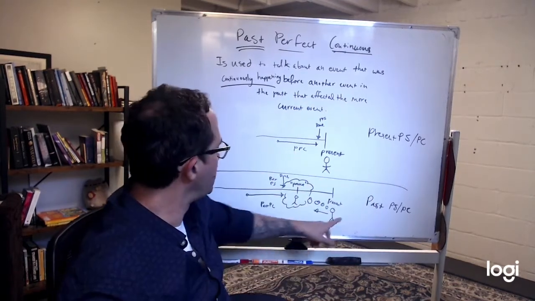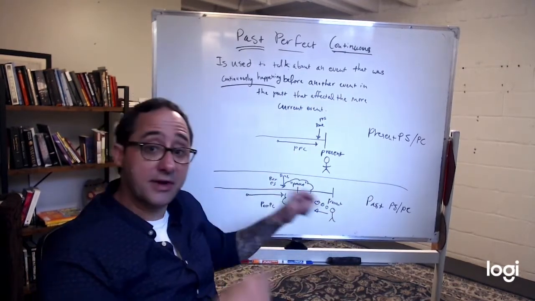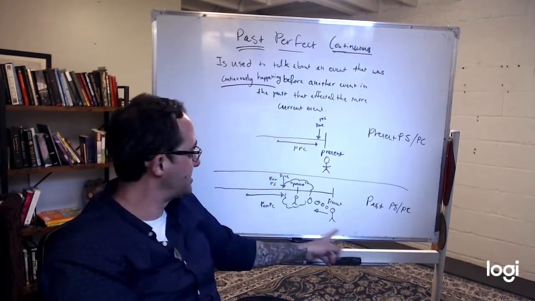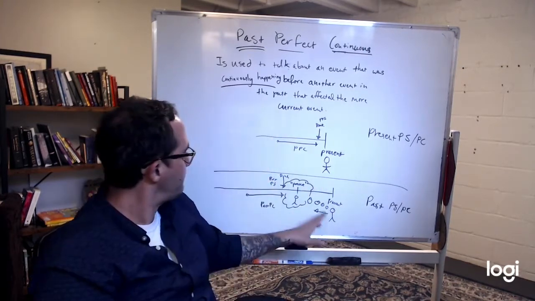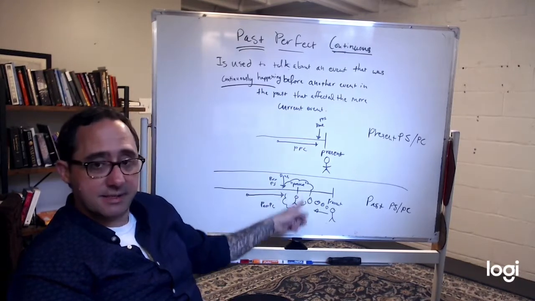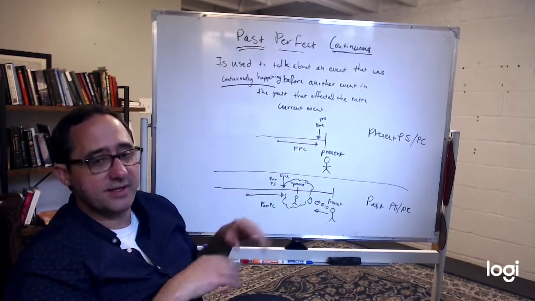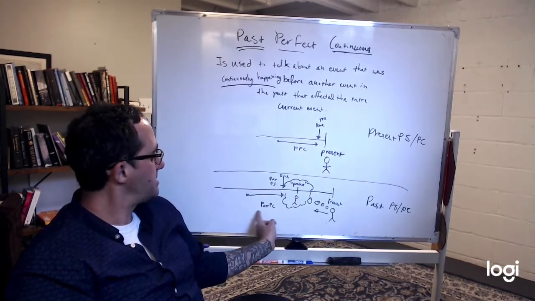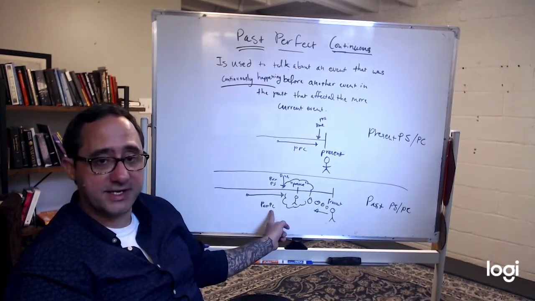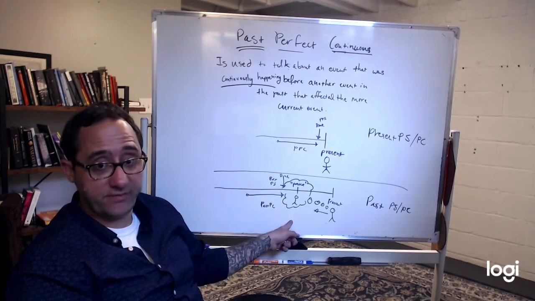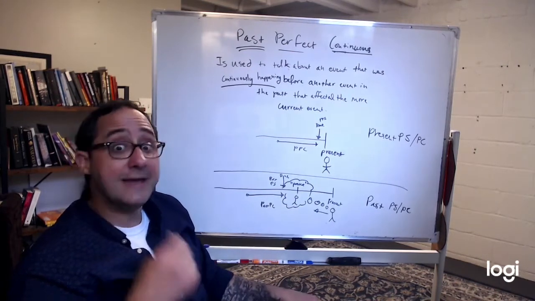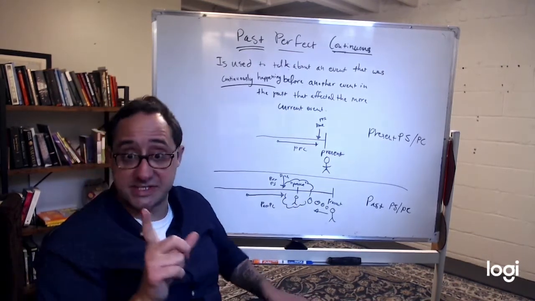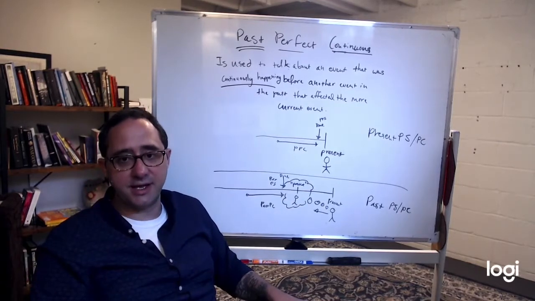Okay, so here's the present. They're thinking back, they're imagining back. Here's their thought cloud. So here's this past present event, this past event, right? And the past perfect continuous happens right before that, and it affects it. It may still be going on. So let's use the same cooked version again.